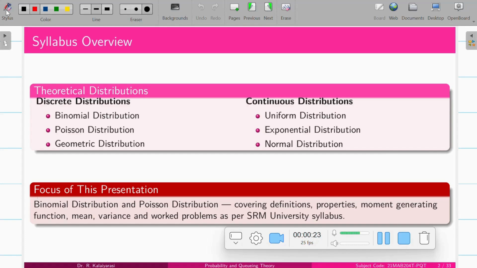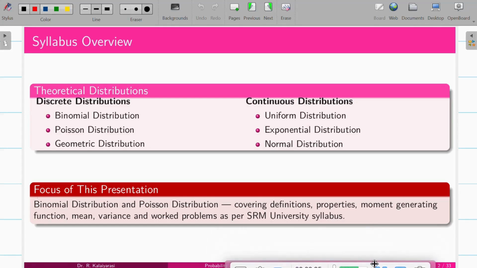One is discrete distribution, and the other is continuous distribution. In discrete distribution we have categories like binomial distribution, Poisson distribution and geometric distribution, whereas in continuous distribution, we have uniform distribution, exponential distribution, and normal distribution. In this video, we are going to focus only on the discrete distributions, and under your syllabus, we have only two cases: binomial distribution and Poisson distribution.